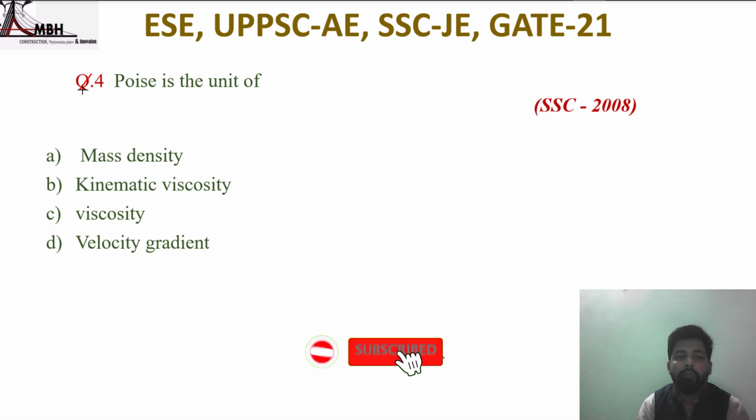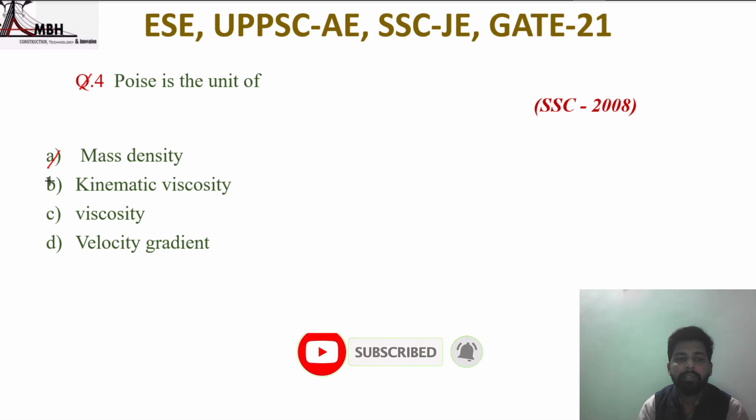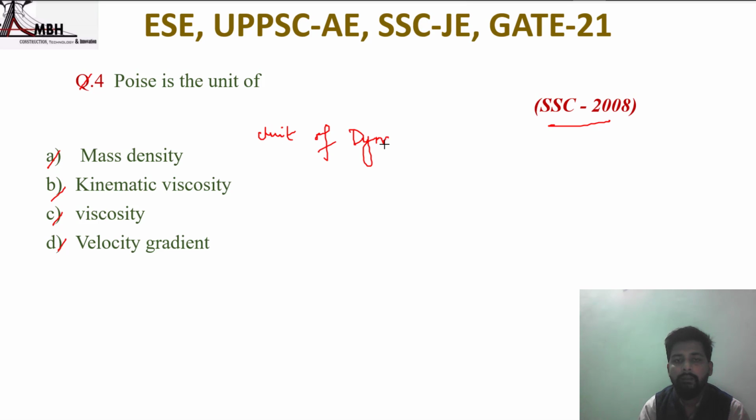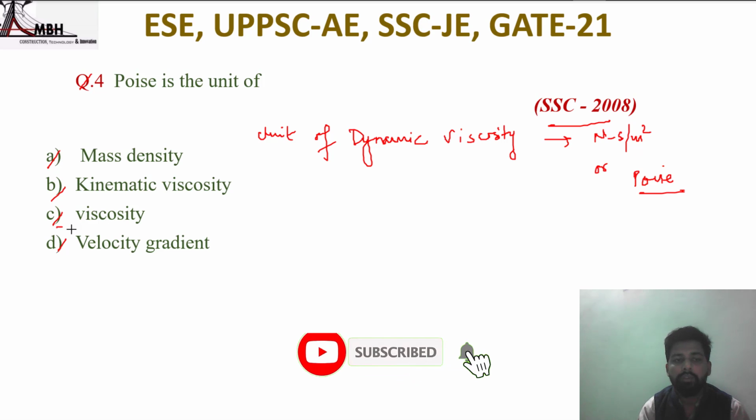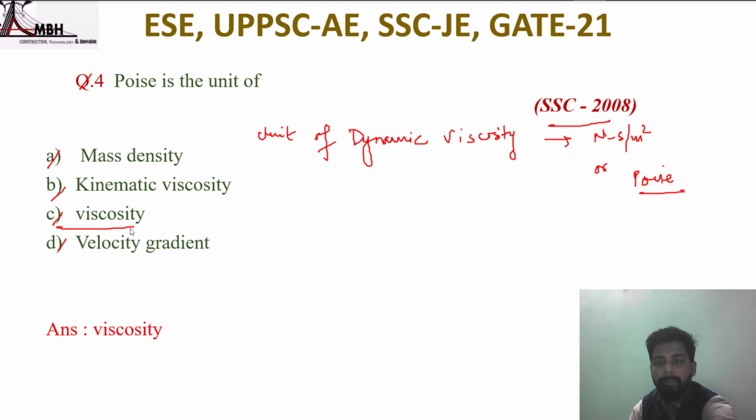Next question: poise is the unit of, options: mass density, kinematic viscosity, viscosity, velocity gradient. Question asked in SSC 2008. So the unit of dynamic viscosity is Newton second per meter square or poise. So the correct option is poise, the unit of viscosity, that is option C is correct.